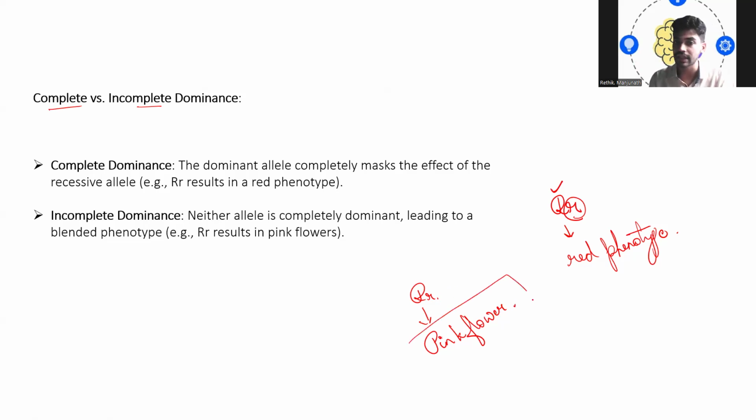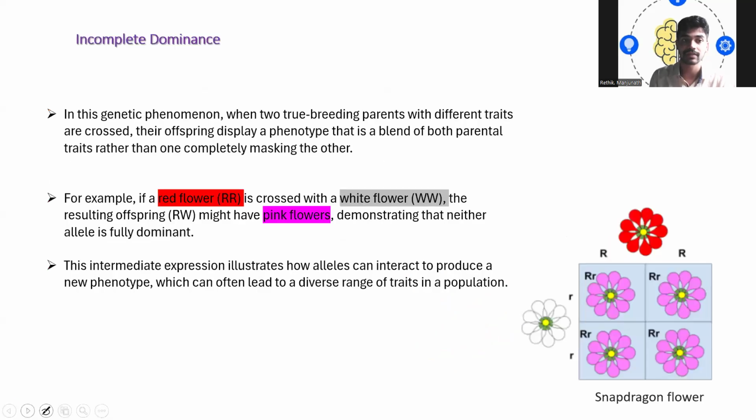So one thing that I can see here is, this is the dominant allele and this is the recessive allele. According to me, the dominant allele should express its character and mask the recessive one. But here, what is happening? A mixed or blend color has been expressed, let's say pink color. The parents had either red or white color flowers, but the offspring are blend colored flowers, that is, pink flowers. So we can call this incomplete dominance.